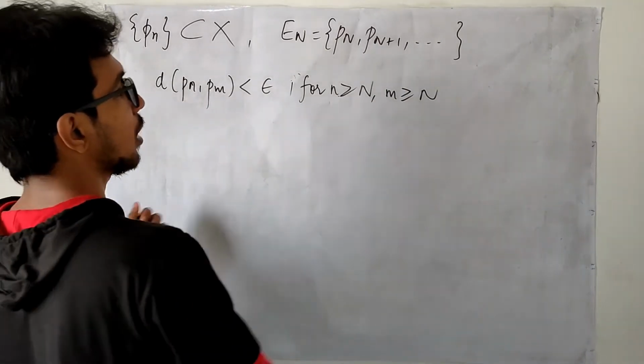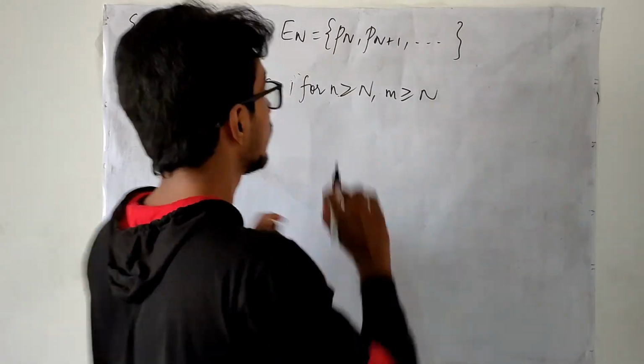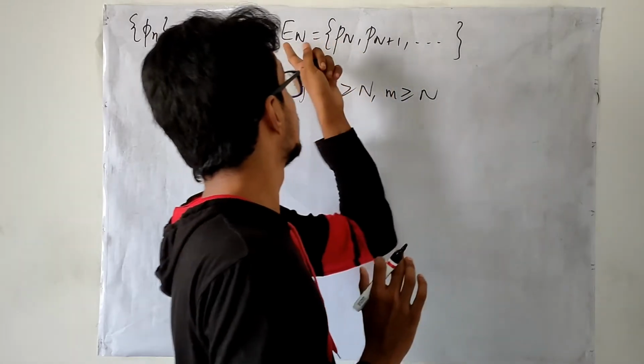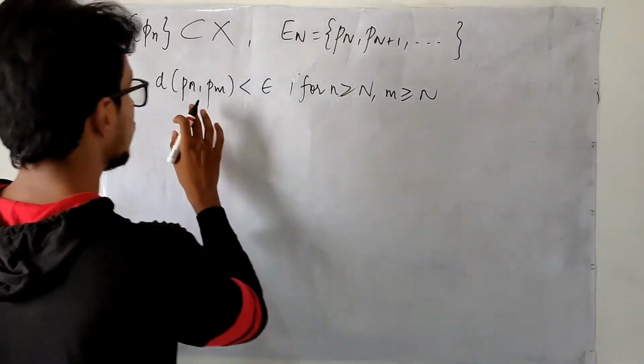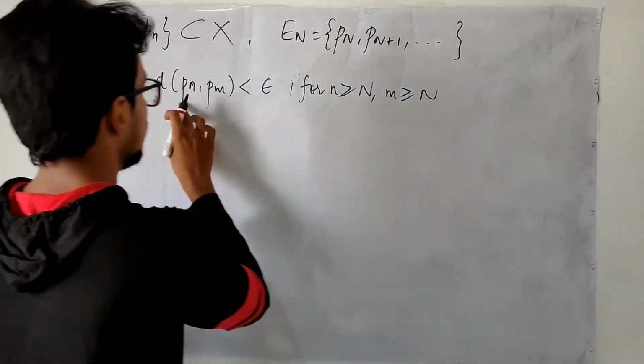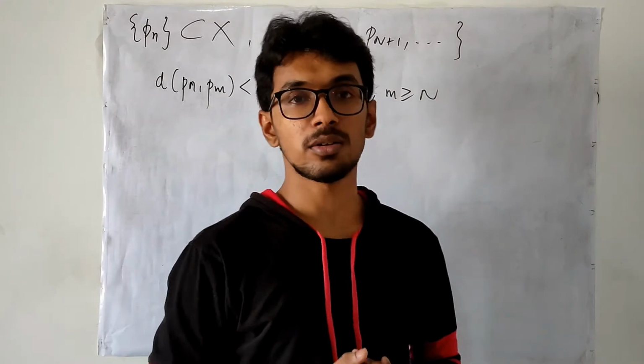Here also I have identified a stage n. After that I am collecting the points inside E. So what are we saying? This is the distance after the stage. The distance is going to be a negligible quantity.